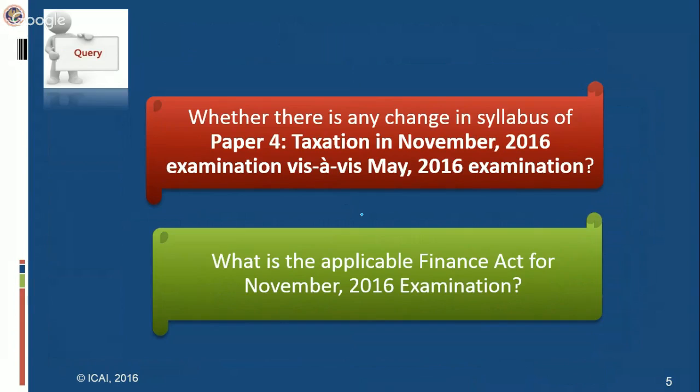Whenever a Finance Act changes the acts and tax laws, this Finance Act is made applicable in the next year. Similarly, notifications and circulars. What do notifications do? They make changes in the rules. They can be passed at any time of the year, round the year, and therefore these changes can be made at any time during the year. That is why a 6 months cutoff has been taken, because any notification or circular issued 6 months prior to the examination will become applicable for that particular attempt.